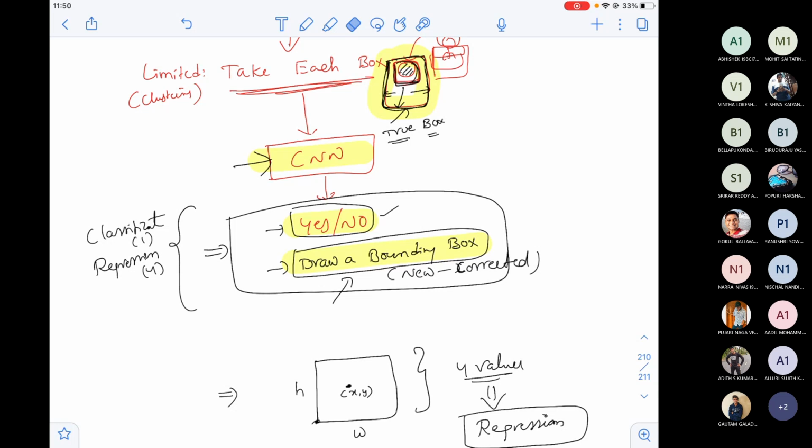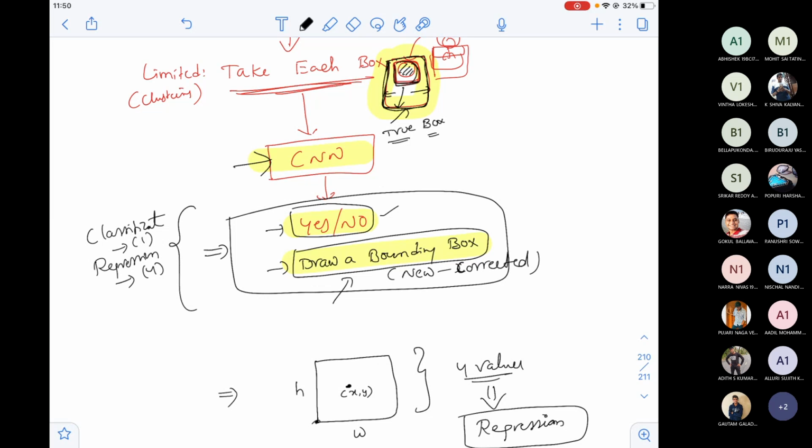Then just recollect how exactly a CNN looks. Can we really do this? We cannot, right? Why? Because the yes or no is a categorical value, and these 4 values are scalar values, the numbers. We cannot have an architecture like this directly.